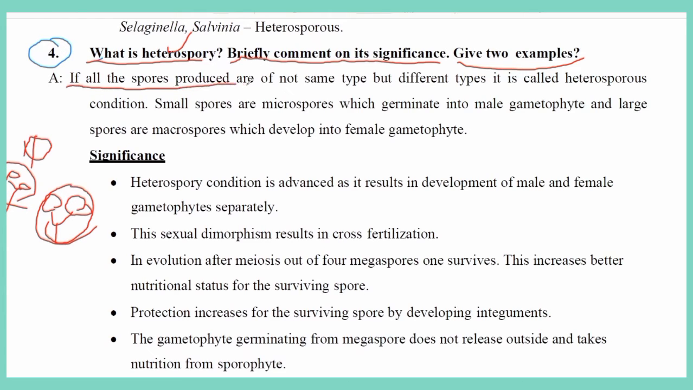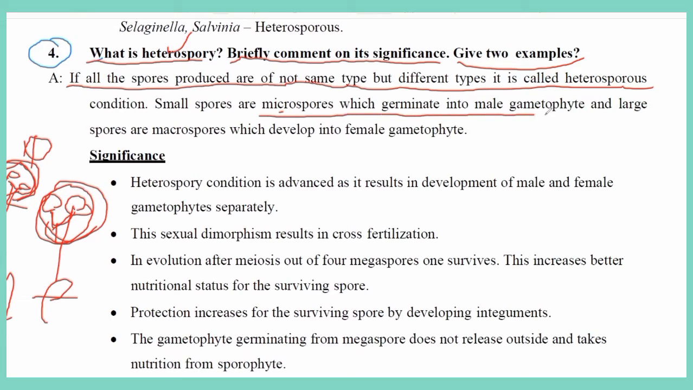If all the spores produced are not the same but of different types, it is called heterosporous. We already know that the smaller spores are called microspores and the larger ones are called macrospores. Generally, microspores germinate and develop into male gametophytes, whereas macrospores develop into a female gametophyte.